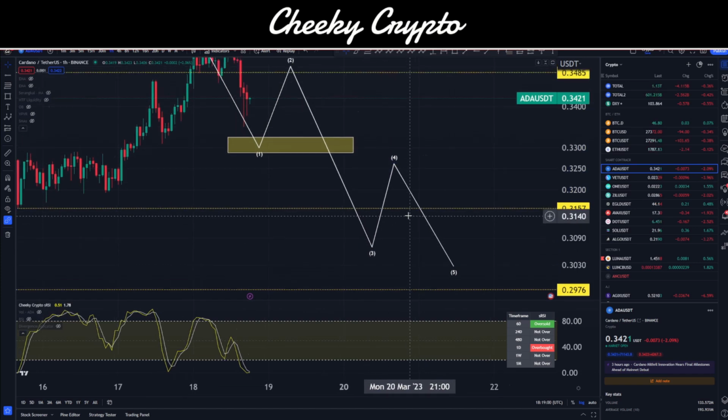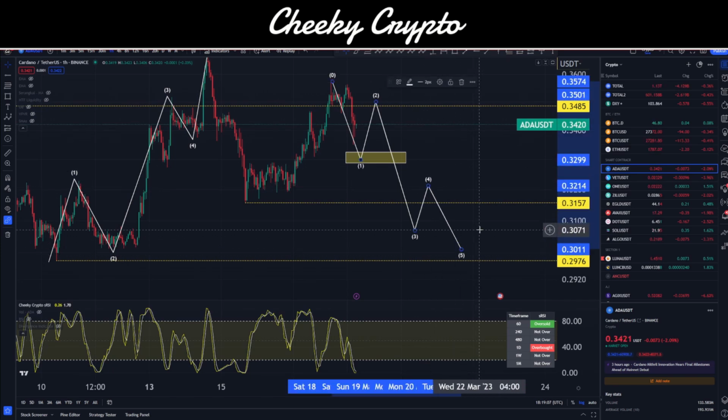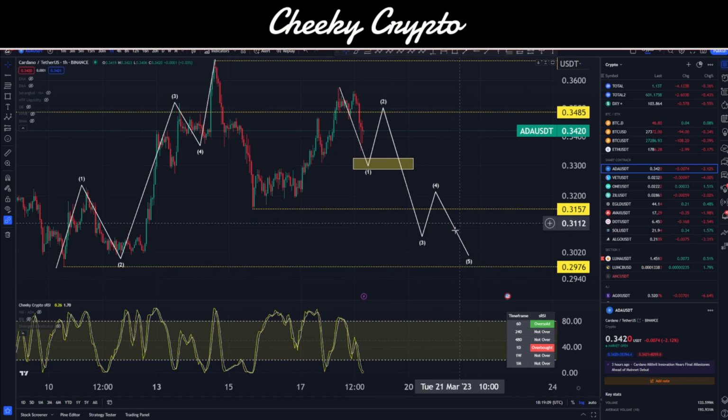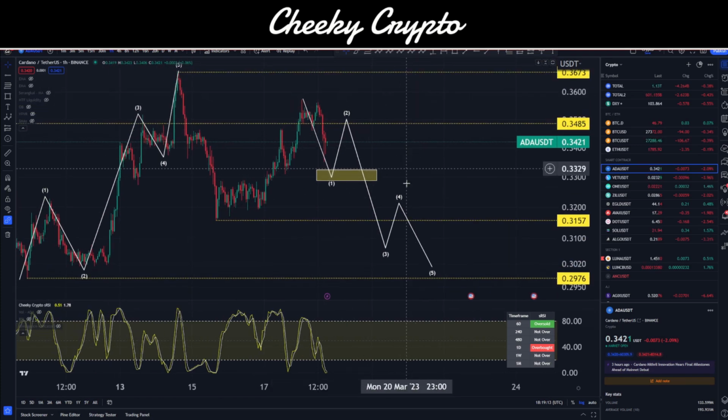Ultimately, we're looking for something like this to occur. Okay. Big 1, 2, 3, 4, and 5. Okay, that wave 4 will be 30%, 38.2%, and so forth. Right, so we don't know where these targets are necessarily going to go until we get into these structures, and that's if this is right.